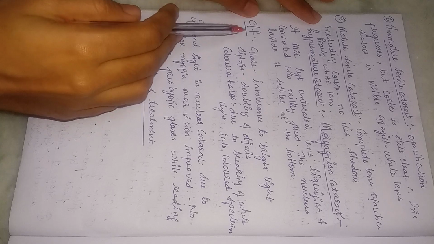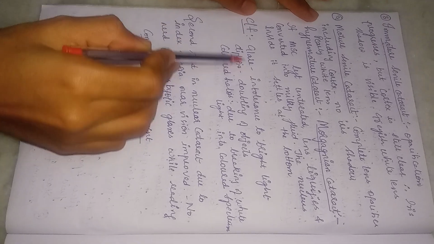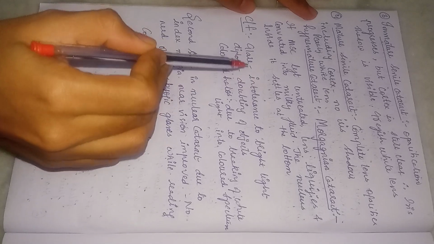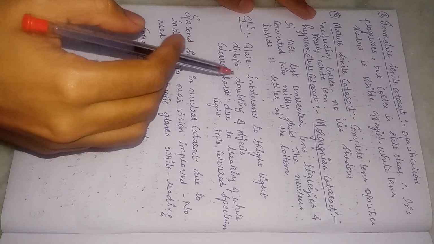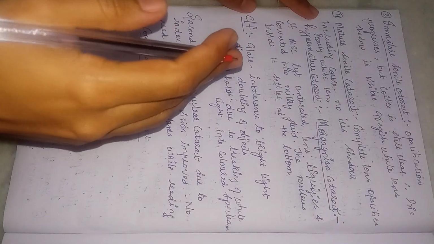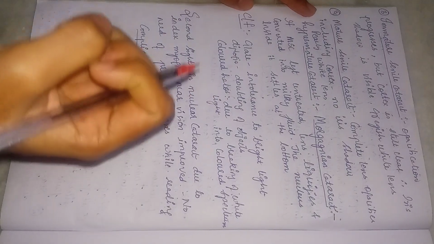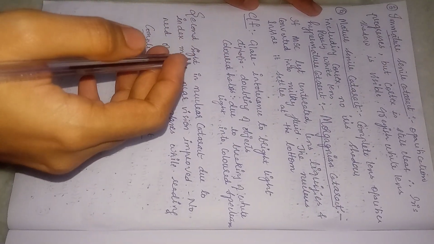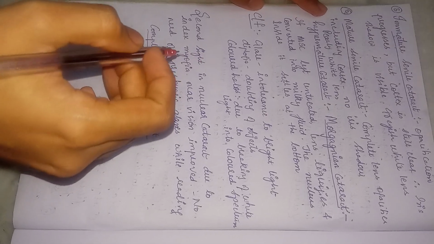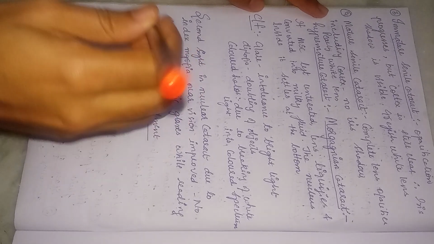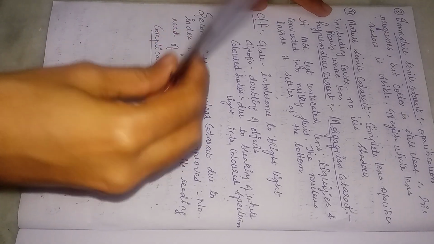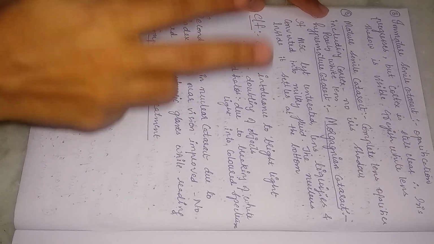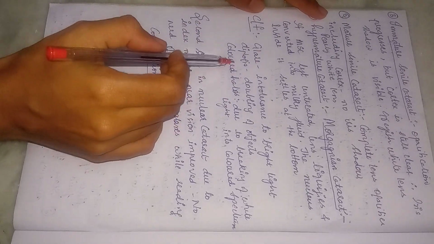What are the most important clinical features of cataract? Glare. What is glare? Intolerance to bright light. Now the person says that whenever someone is flashing light in his eyes, he is not able to tolerate that bright light. So that is glare. Diplopia is doubling of objects. Suppose we all see a single object placed in front of us, we see it as a single object, but a person with cataract will see it as two objects, right? So that is diplopia.